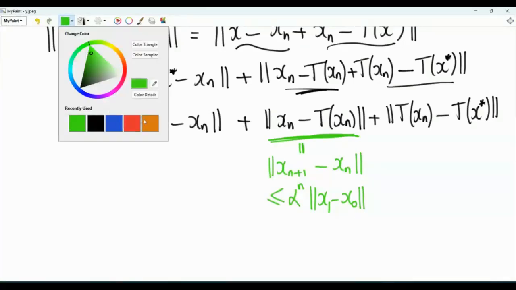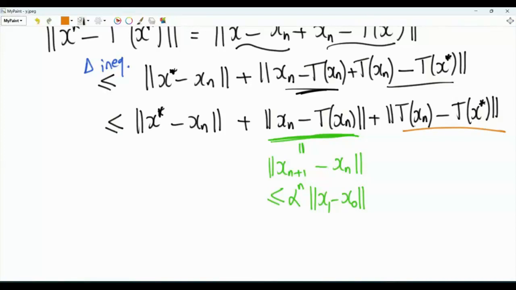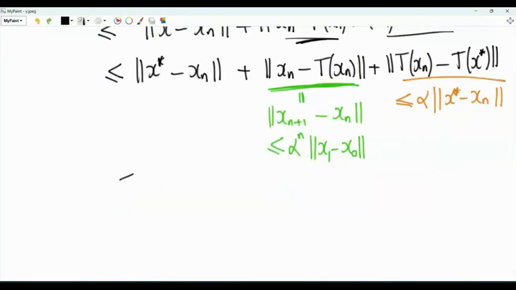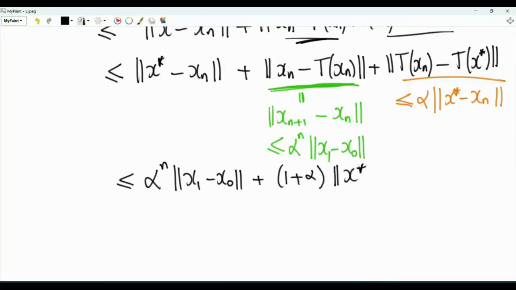What about the other term? From the properties of the contraction mapping T, this is less than or equal to alpha times the norm of x star minus x of n. Our upper bound is alpha to the power n times the norm of x1 minus x0, plus 1 plus alpha, times the norm of x star minus xn. Here we have the norm of x star minus T of x star.